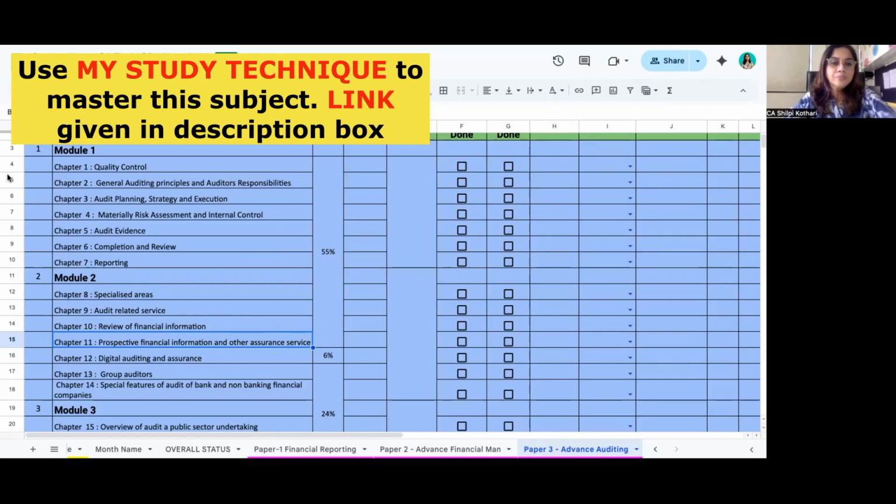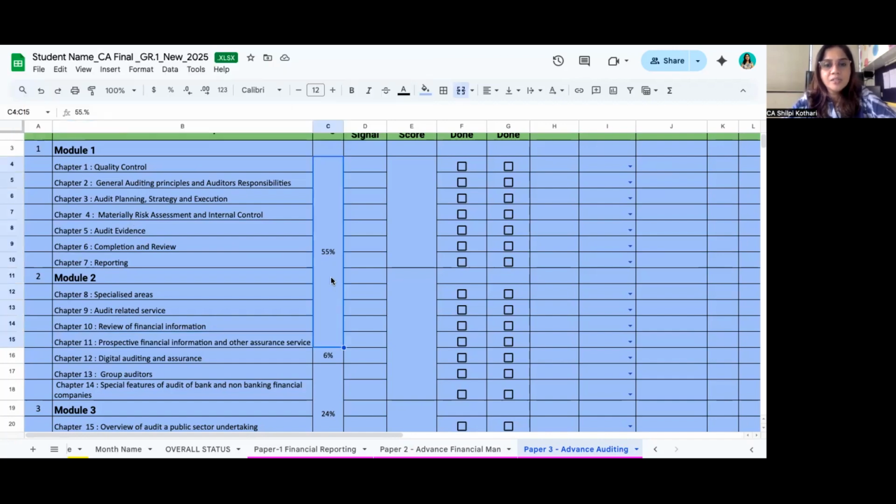It is the same for revision. I suggest you revise and recall using the scanning technique which I generally give to students. The more questions you solve, and the strategy you use for solving them, will help you get a grip on this 55 marks paper. Okay, so this 55 marks weightage is covered.